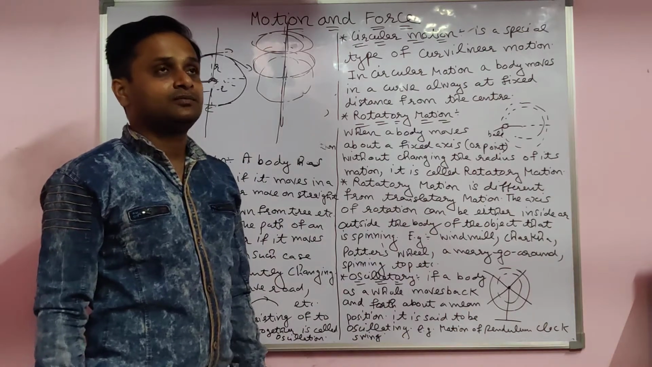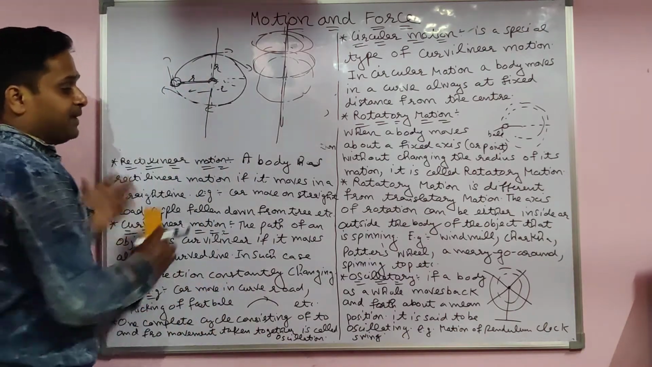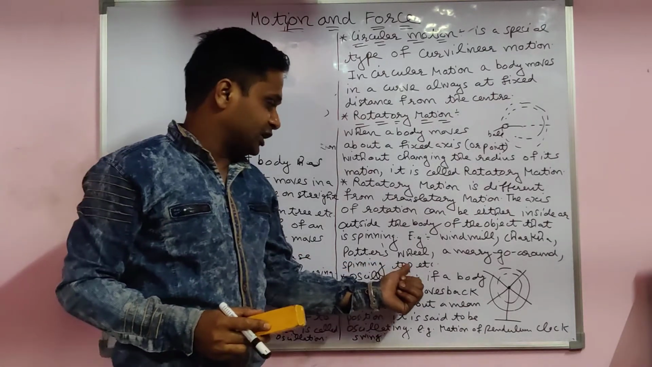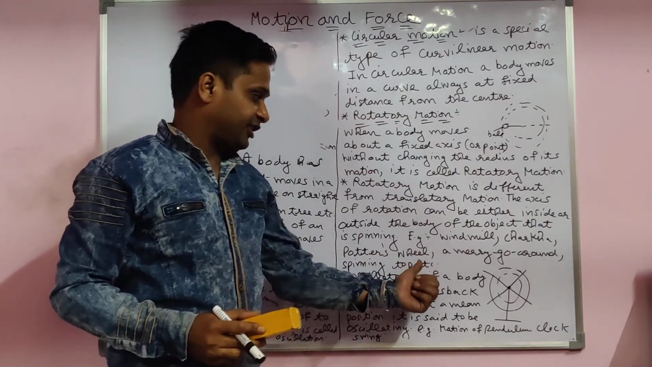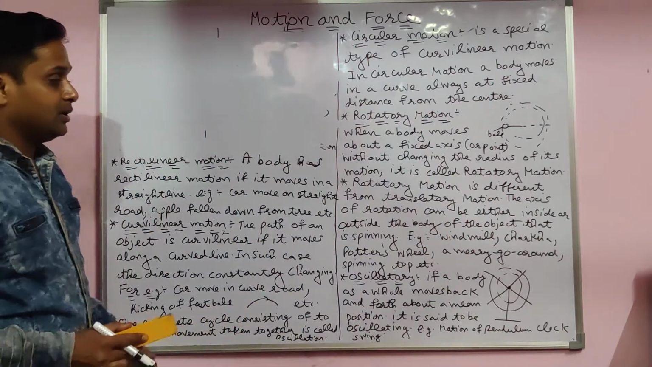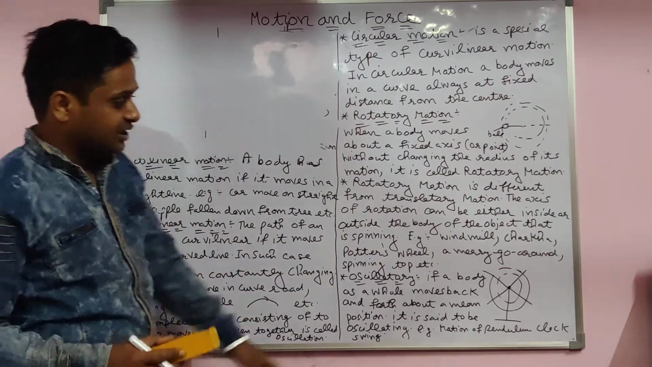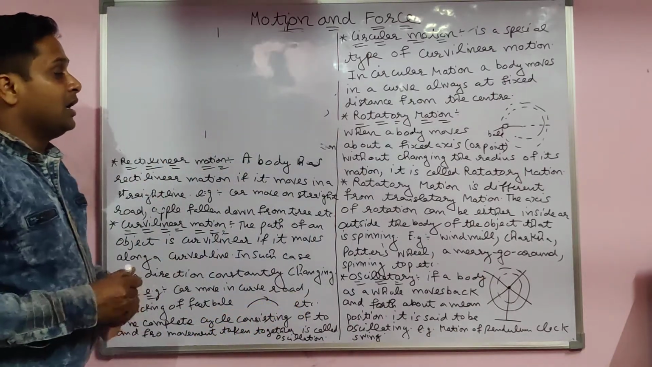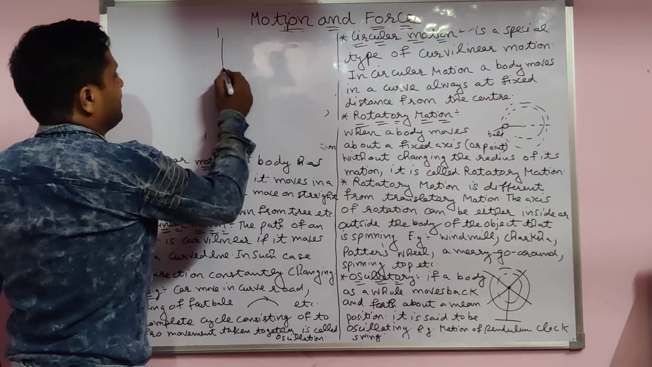I already told you, examples of rotatory motion are a windmill, the spinning of a top, a potter wheel, a charkha, and a merry-go-round. A merry-go-round is a type of swing. Yes, rotating like this.